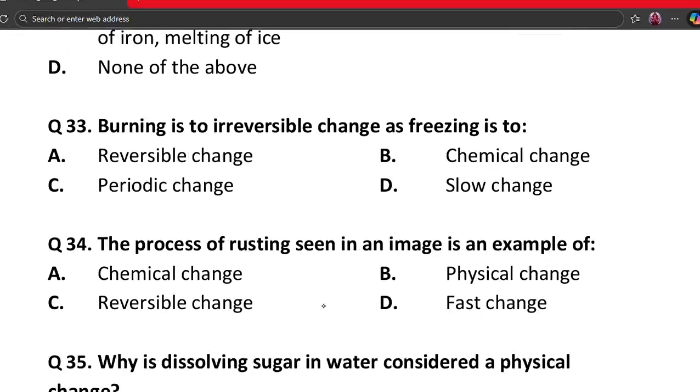That is question number 33. Burning is to irreversible change as freezing is to dash. A. Reversible change, B. Chemical change, C. Periodic change and D. Slow change. The correct answer is reversible change. So burning is irreversible. Freezing can be reversed by heating. So freezing is a reversible change. That completes the analogy. Hence option A is the correct answer.